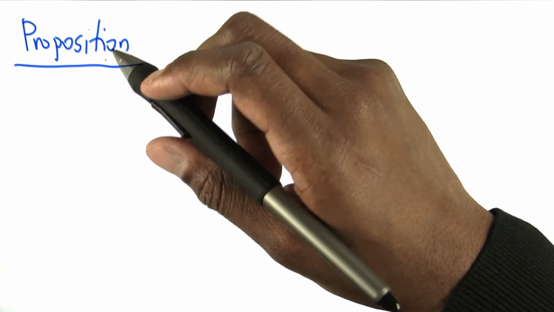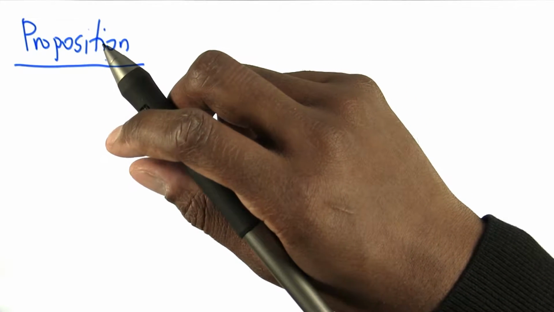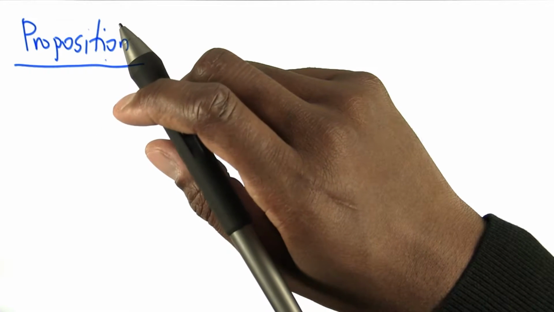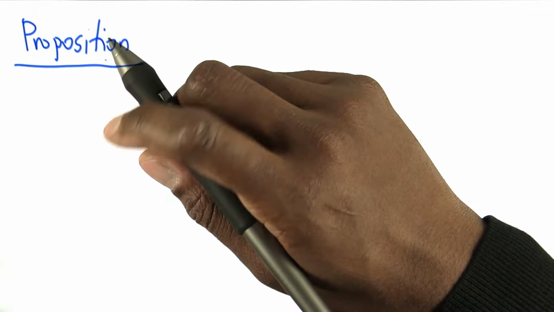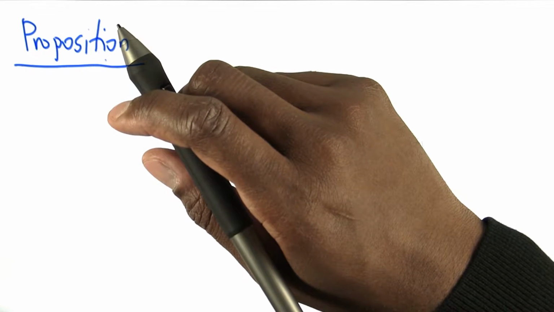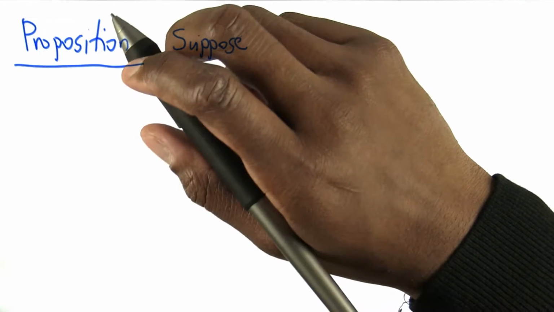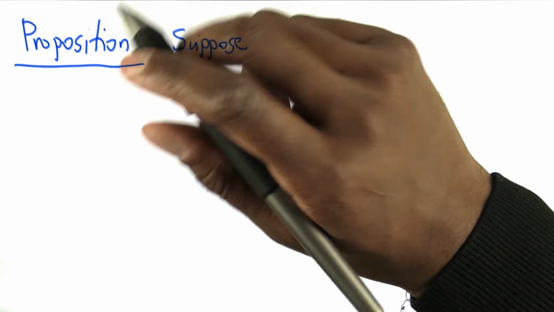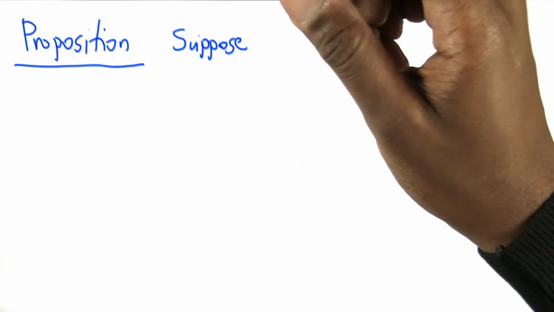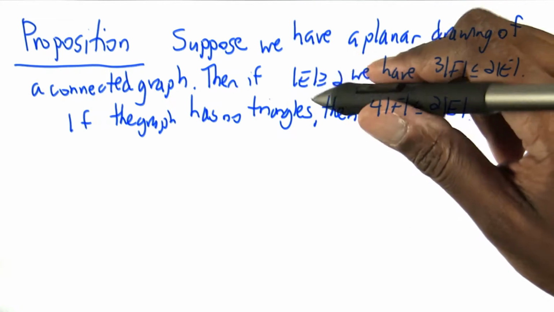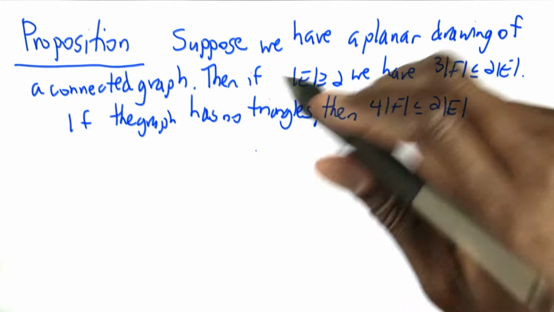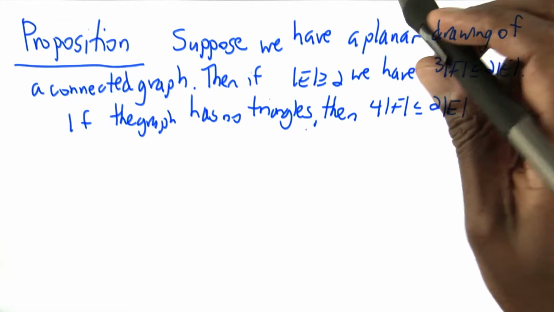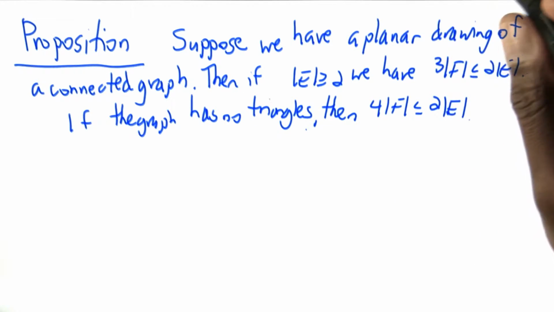Now let's look at some inequalities, because that tells us what planar graphs must have. But if you don't have a planar graph to begin with, there are no faces. So we need to know how we can talk about faces when there aren't any. So we're going to derive some inequalities involving just the number of vertices and edges for planar graphs. If we have at least 2 edges, then 3 times the number of faces is less than or equal to 2 times the number of edges. And if the graph has no triangles, then 4 times the number of faces is less than or equal to 2 times the number of edges.